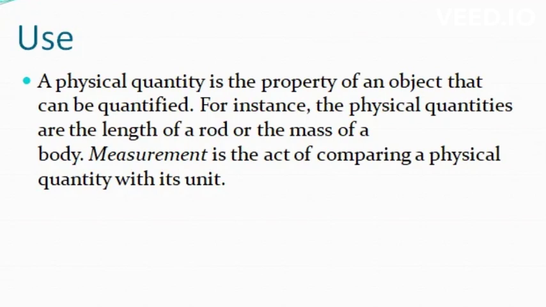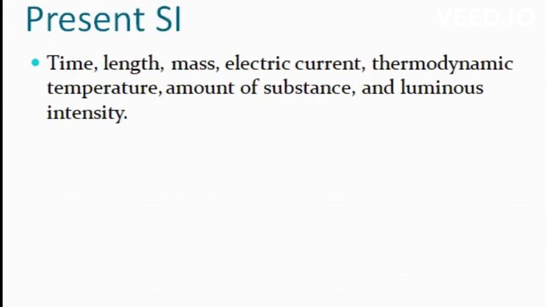For instance, the physical quantities are the length of a rod or the mass of a body. Measurement is the act of comparing a physical quantity with its unit. The present SI has 7 base quantities: time, length, mass, electric current, thermodynamic temperature, amount of substance, and luminous intensity.